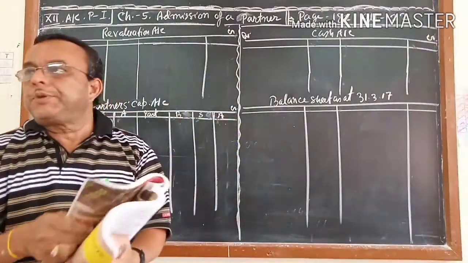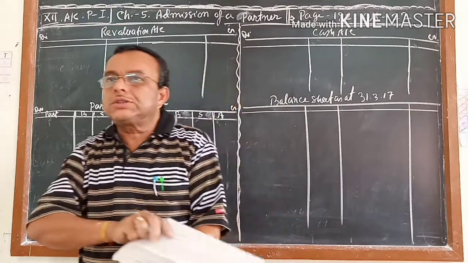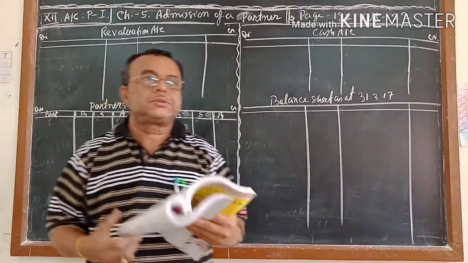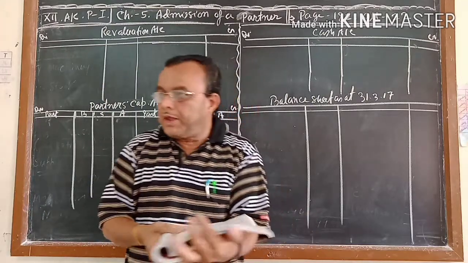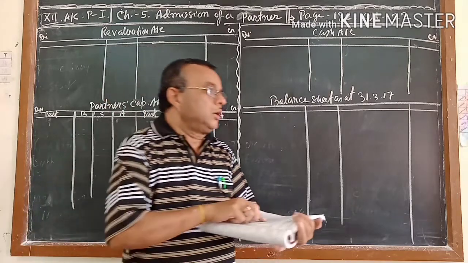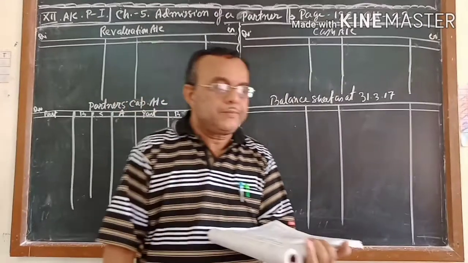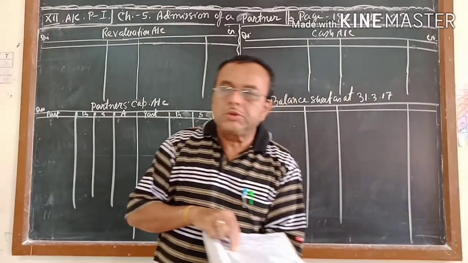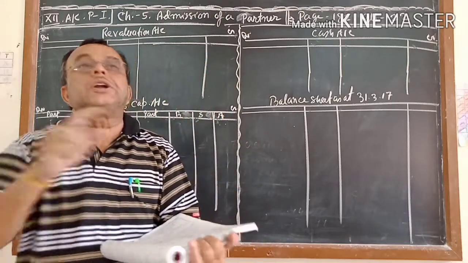I told in the previous video that most students face problems doing the 8 mark question from chapter 5 as well as chapter 6. I know that because every year I go for board paper checking. Most of the students are not able to complete the sum within the time.